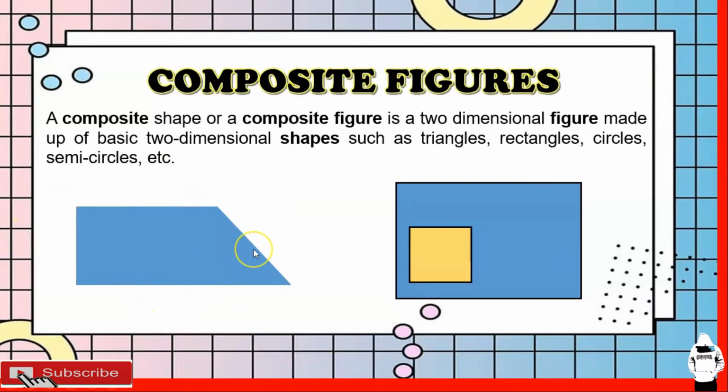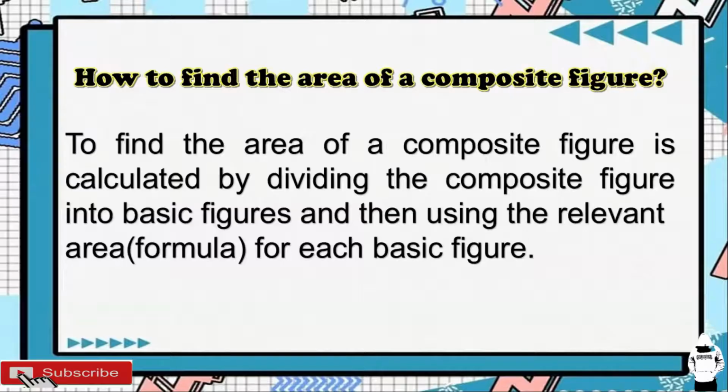This illustration consists of a rectangle and a triangle, or this composite figure consists of two basic figures, that is a rectangle and a triangle. Let's have the second illustration. This illustration consists of two basic figures, that is a rectangle and a square. So these are the examples of composite figures.